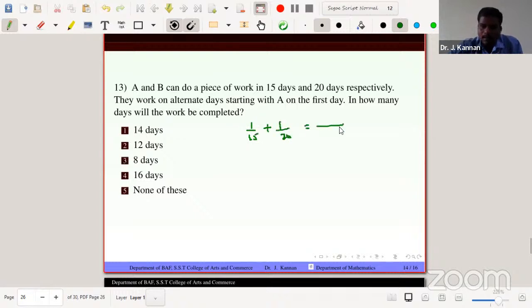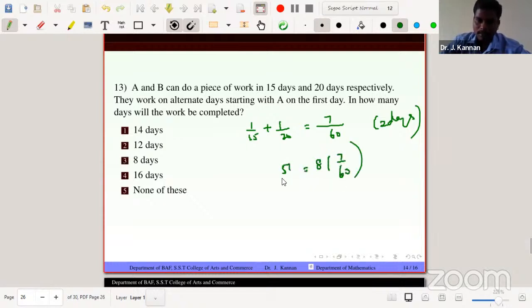Just take LCM 60, 4 plus 3, 7. So it is 7 by 60 for 2 days. We need to convert this number to 1, but no integer multiplied by 7 equals 60. So 8 times 7 by 60 equal to 56 by 60.